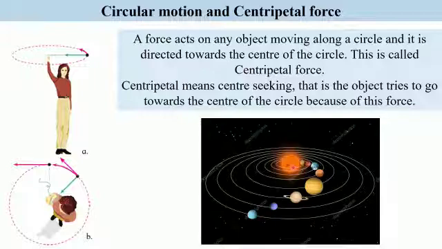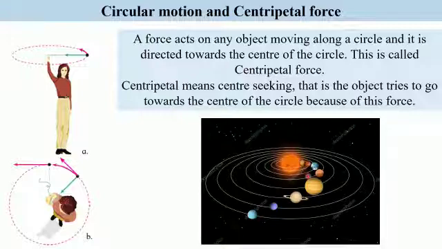Similarly, if there wouldn't have been this pull directed towards the center, then these planets would have moved away in the tangential directions. So both things are important. First, the motion of each planet in its respective orbit so that they do not fall down.